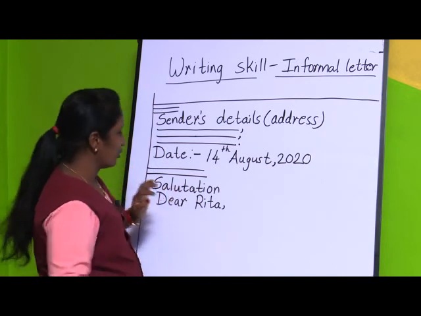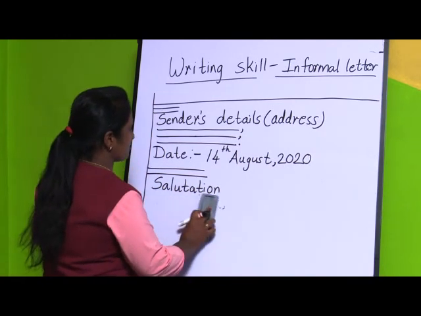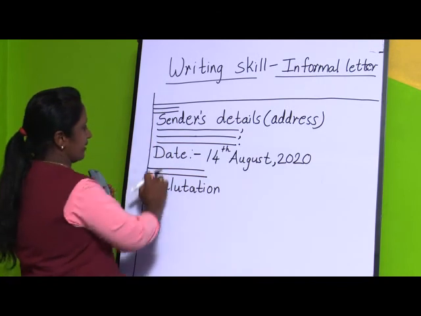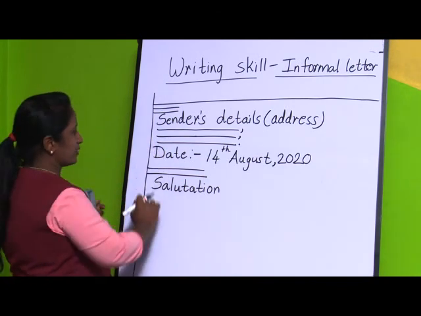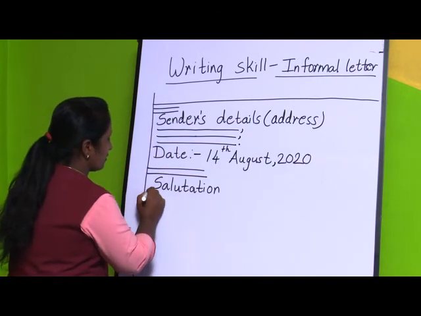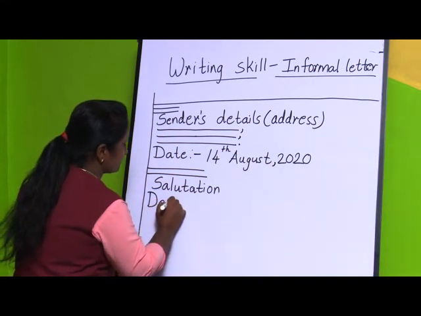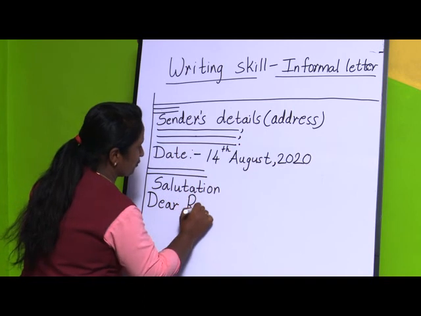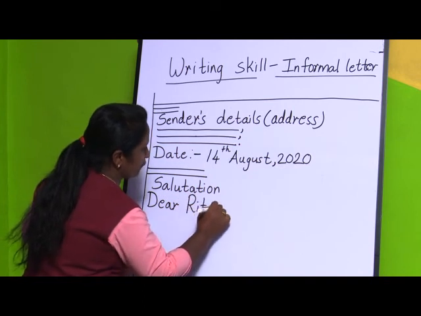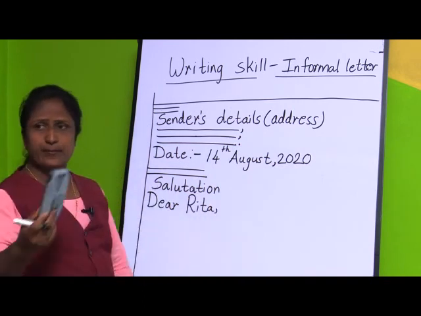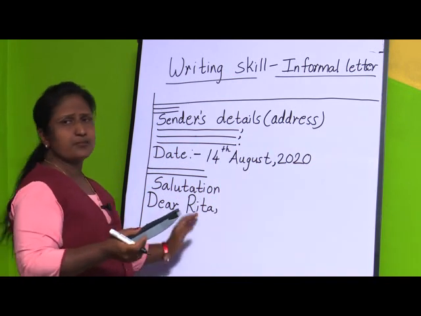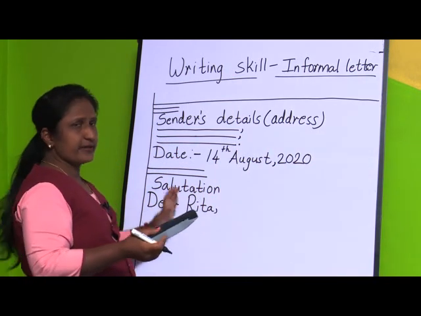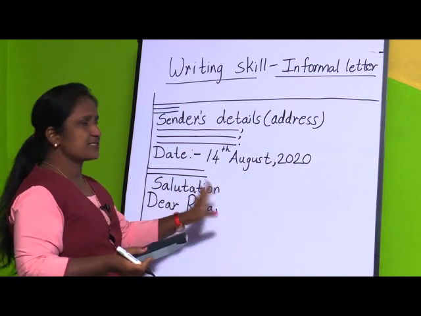You are not going to write it somewhere else. All these details of this informal letter format should be in a line. You are not going to move forward over there. If you are writing to your mother, you write dear mom, dear father, whatever it is. So, this is the salutation.